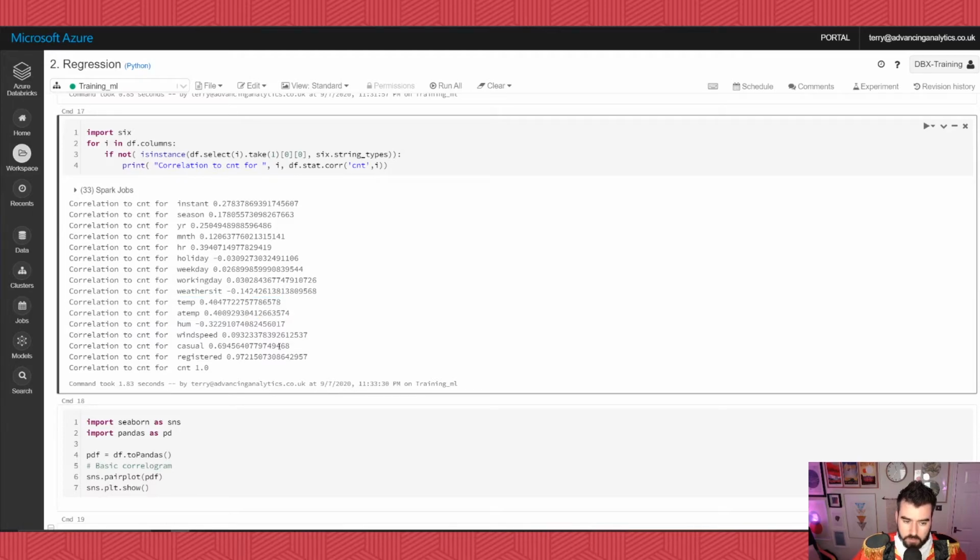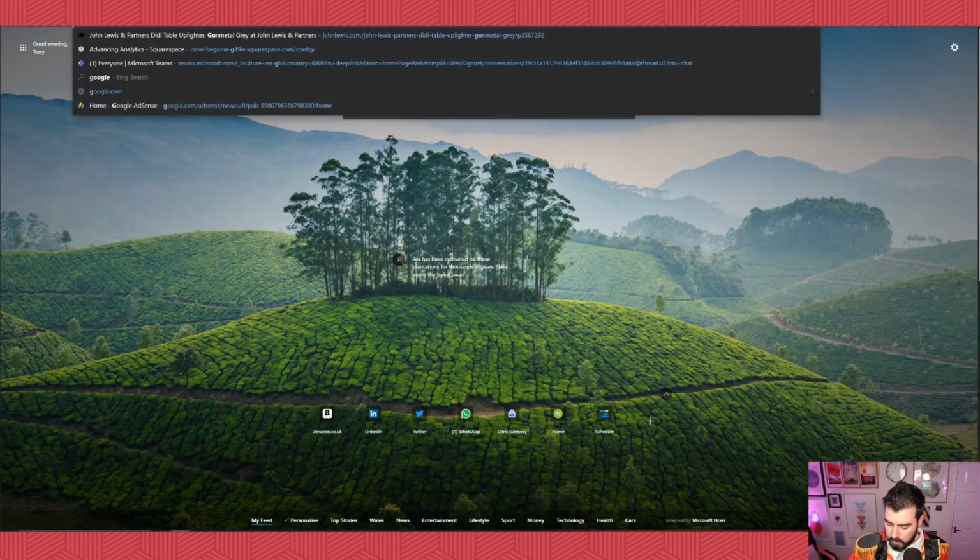And then we have these two down here. We've got two values, casual. Casual is 70% correlated. What that basically means is that this data is incredibly well correlated. This value is showing us the R squared, the coefficient of determination. If you were to plot this value against another value, it would be almost a straight line. We can briefly show you that with a fun little game called Guess the Correlation.